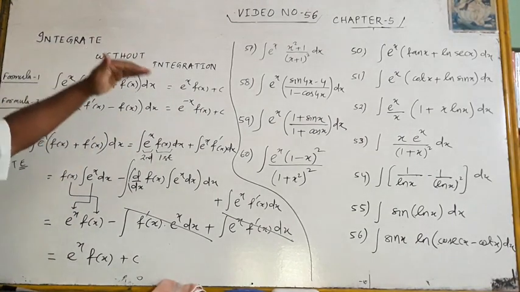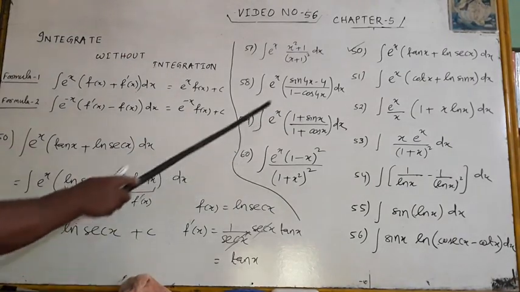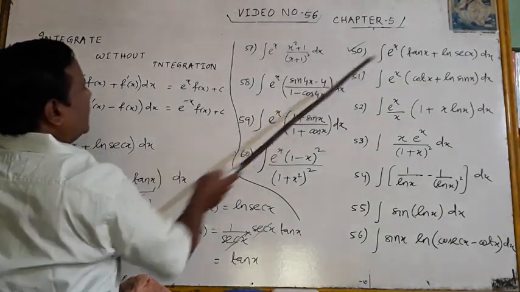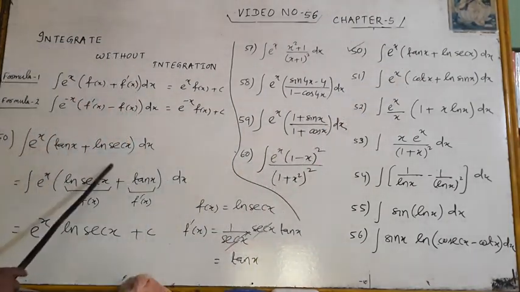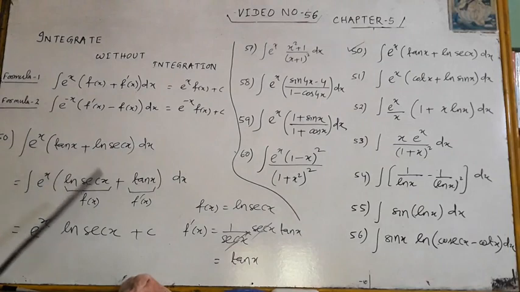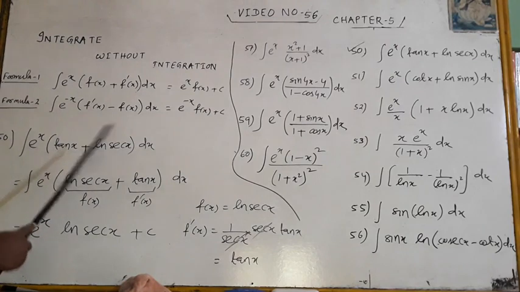I will tell you one by one. Now look at number 50: e to the power x [tan x + ln sec x]. I am writing it here. Among this, decide which one you have to take as f(x) and which one will become f'(x). Suppose I take tan x as f(x). Then what is the derivative of tan x? Sec square x.